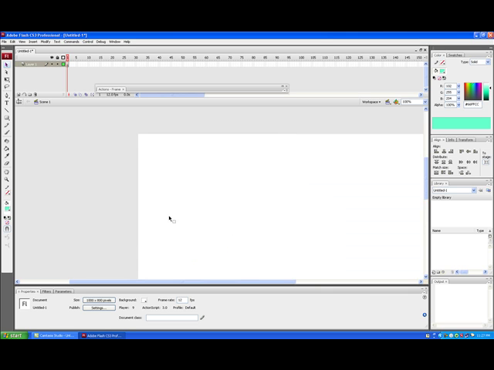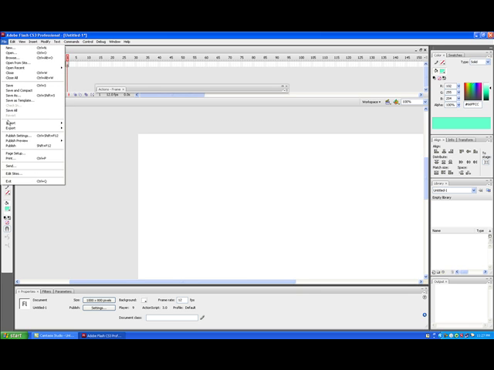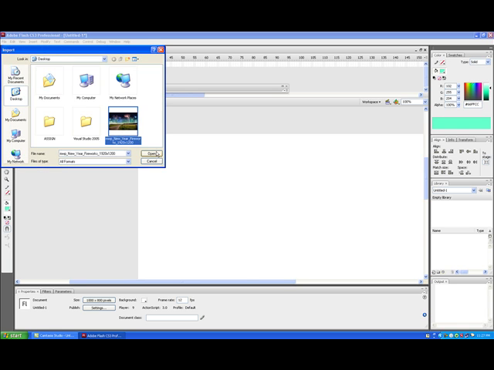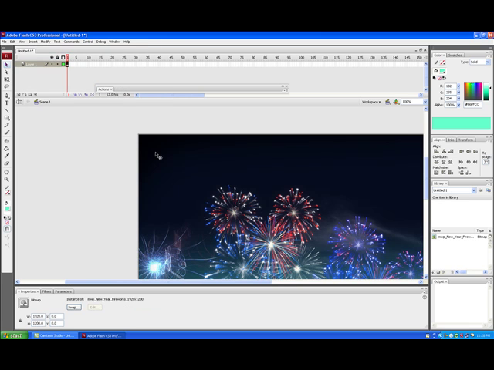Next, find an image of a digital clock or any image you desire to be a background. Go to File, Import, Import to Stage, and choose your desired picture. For this, I choose a New Year theme as my background. While the image is still selected, go to the Properties panel and set its width and height.